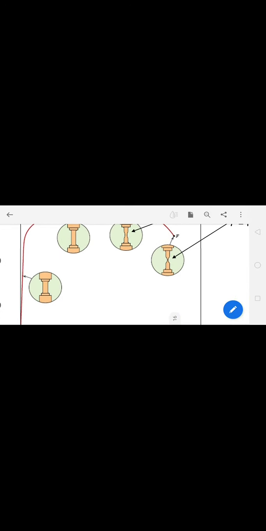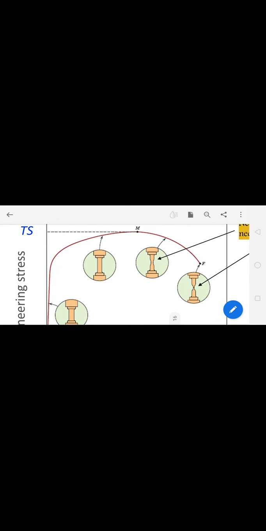So if you see here, the pillar is thicker and very strong, and if you increase the stress, it is becoming thinner. And if you apply the stress more than this ultimate tensile strength represented by M, so what is happening here?